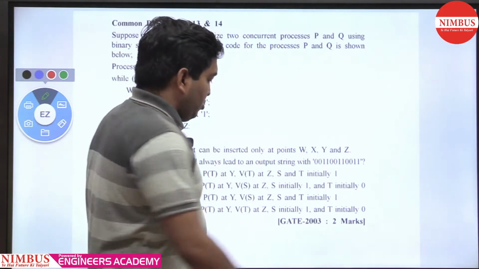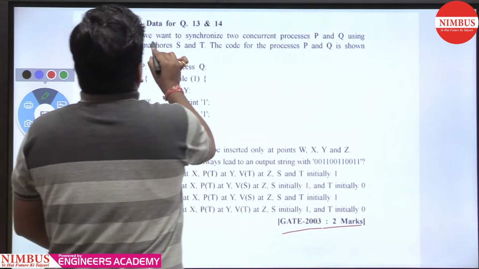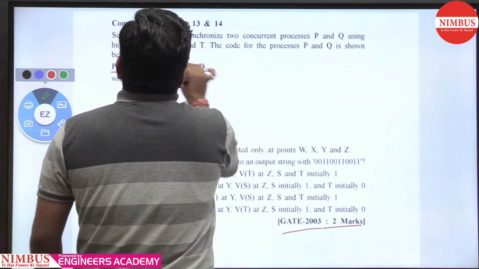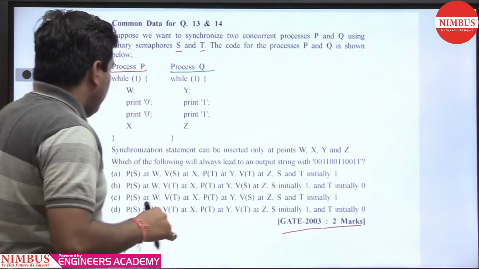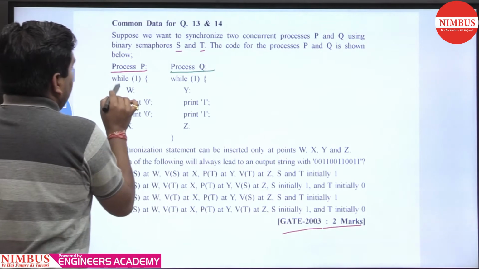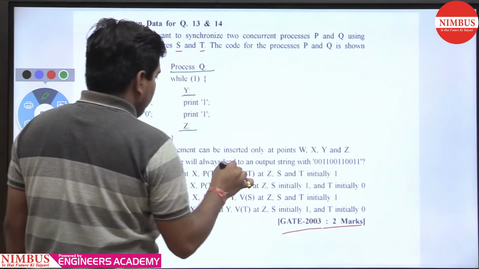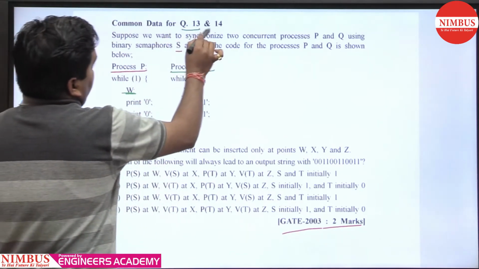Student, this is the question GATE 2003, 2 marks. He is asking: we want to synchronize two concurrent processes P and Q using binary semaphores S and T, and the code is given below. Which synchronization statements can be inserted at points W, X, Y and Z? Question number 1, this is a common question for questions 13 and 14.